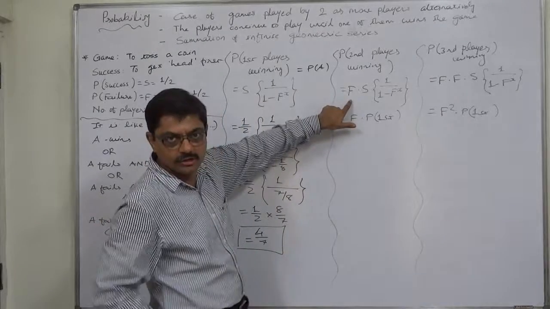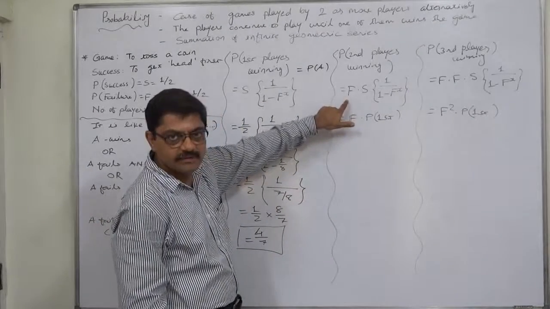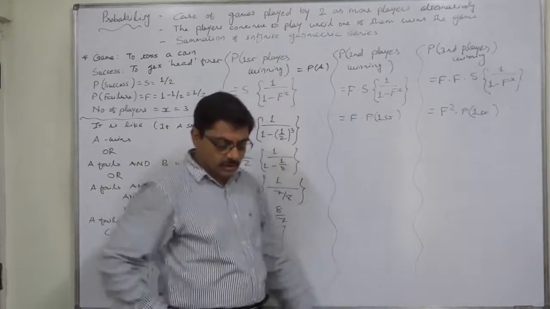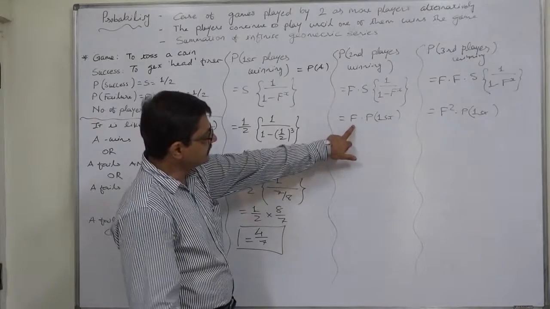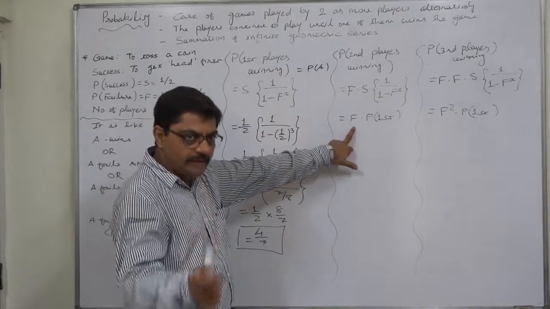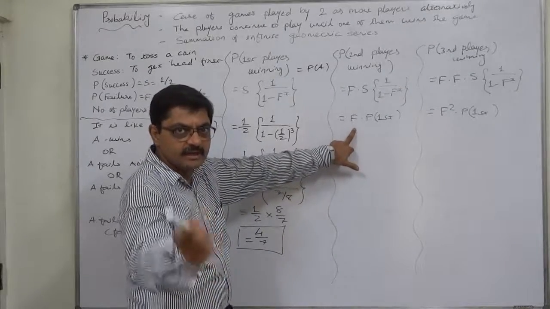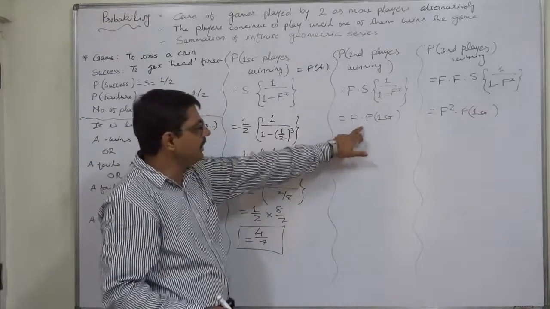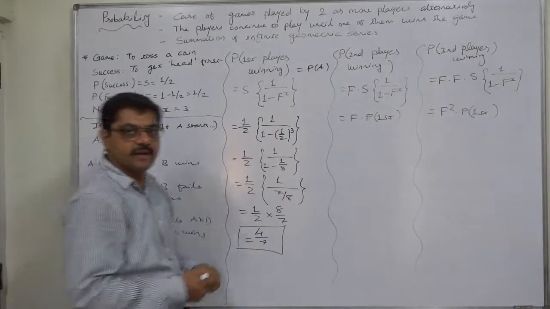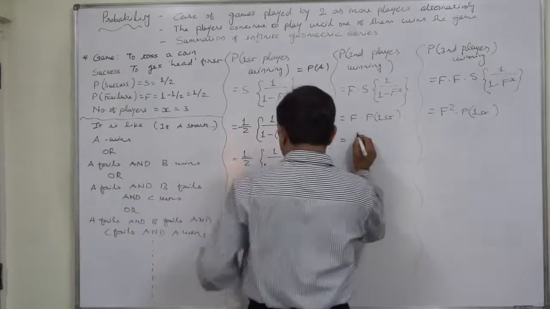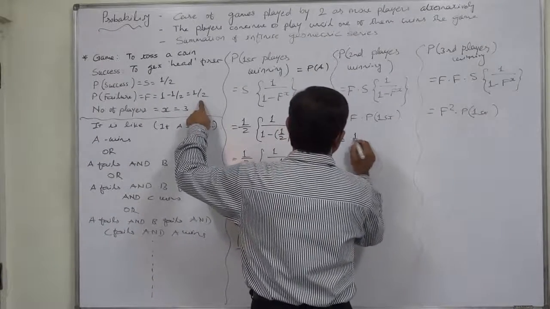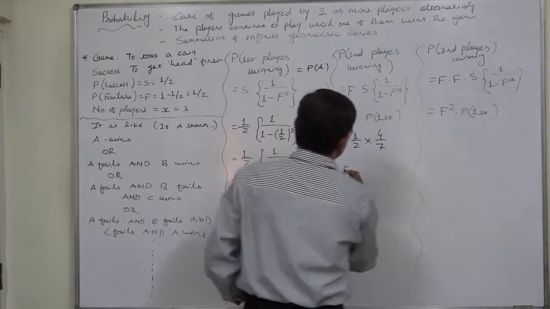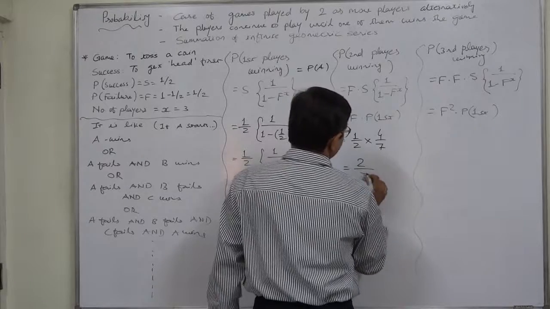So the probability of the second player winning the game is always, in this type of case, the probability of failure into the probability of the first player winning the game. So it is 1 by 2 into 4 by 7, which is ultimately 2 by 7.